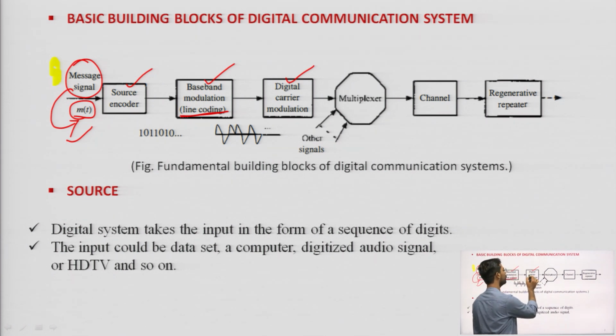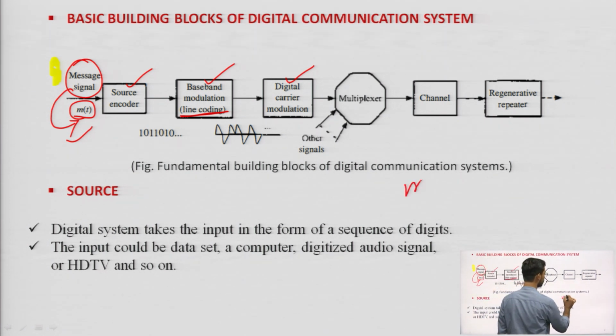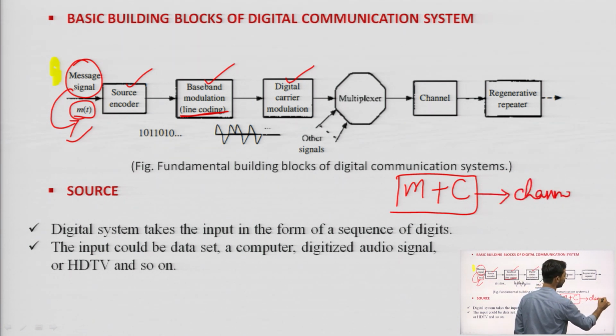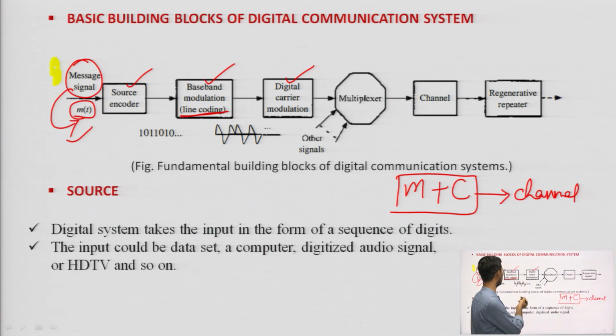Whatever modulation techniques we have read about in analog communication, we are focusing on the carrier modulation, where one message signal plus one carrier signal are added with some technique and passed through the channel. But here you can see that there are two modulation techniques: one is the baseband modulation technique and the second one is the carrier modulation technique.